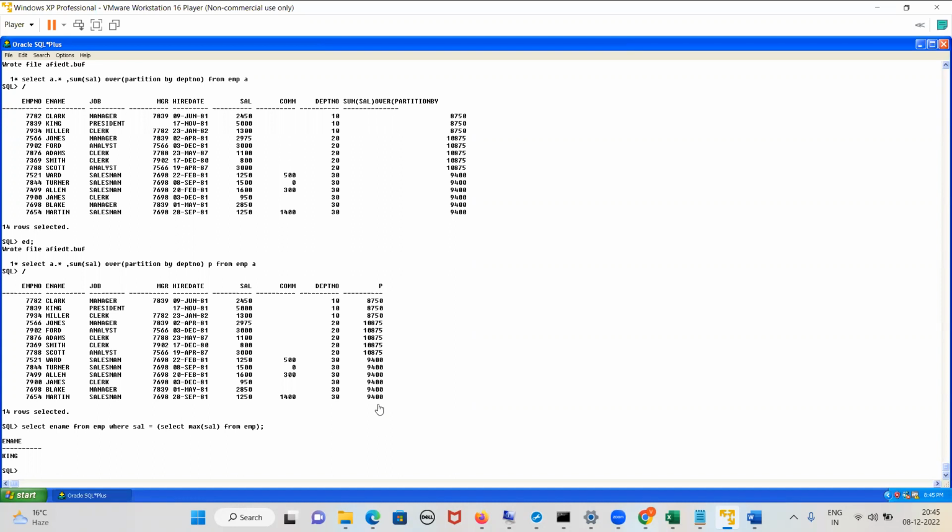So what are the group by restrictions? If we select a column in the select clause, that must be present after group by. But if a column is used in group by, it need not be present in the select clause. Do you remember the rule of group by? Yes or no, guys? Yes, sir. So all these things are group by.